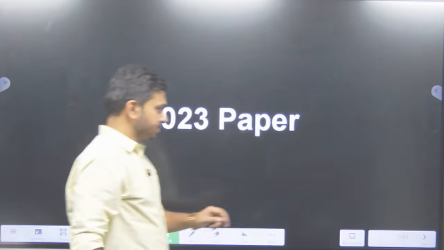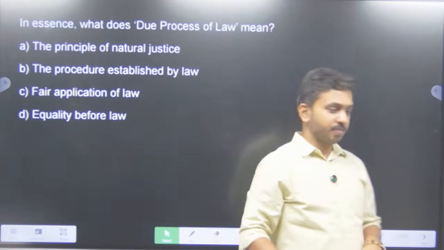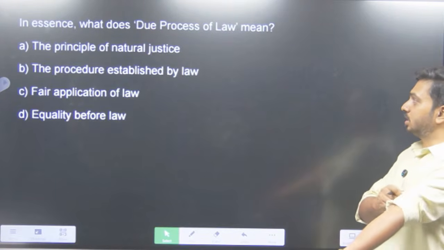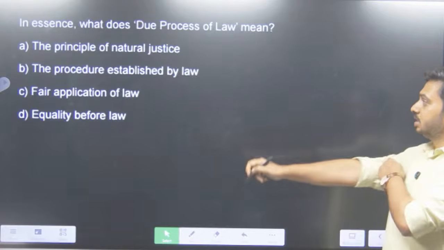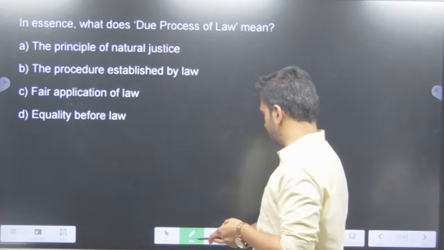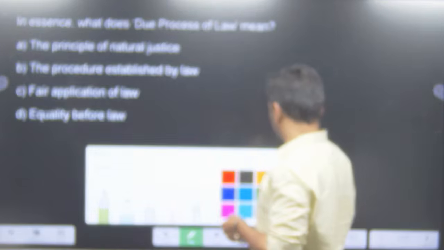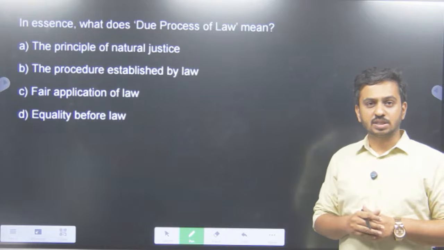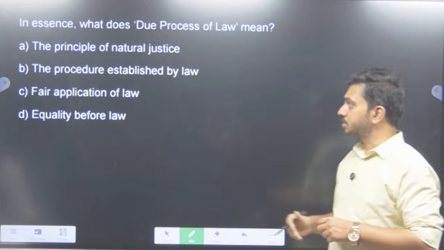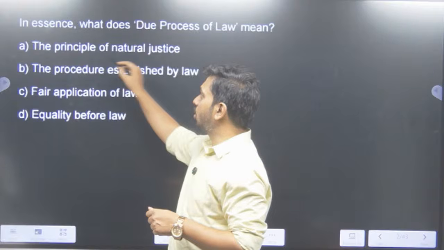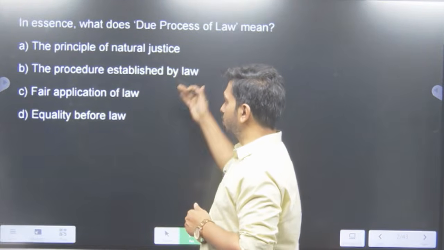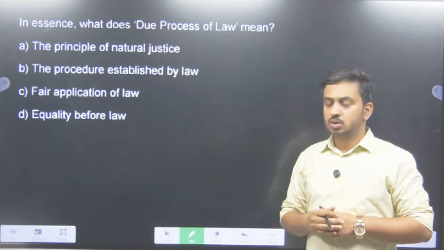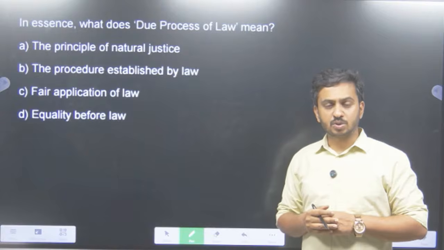So the first question for today, in essence, what does the term due process of law mean? A very common question in the UPSC circles, the due process of law. So what does this term actually mean? So this was a pretty tricky question in the 2023 prelims. First option, the principles of natural justice, procedure established by law, fair application of law, and equality before law. So all the options appear to be very confusing in nature.